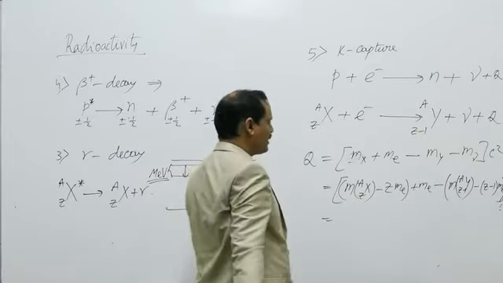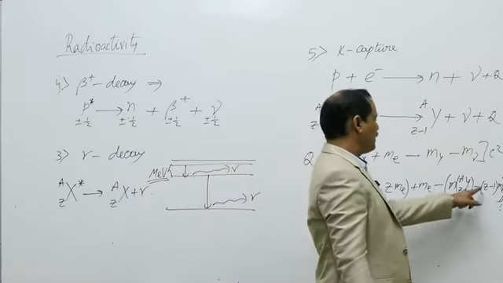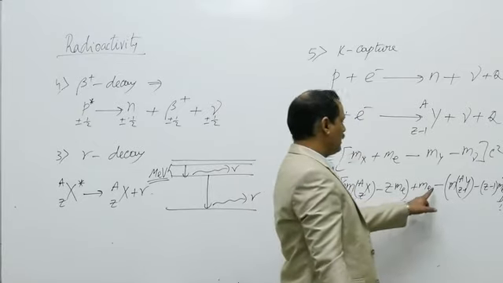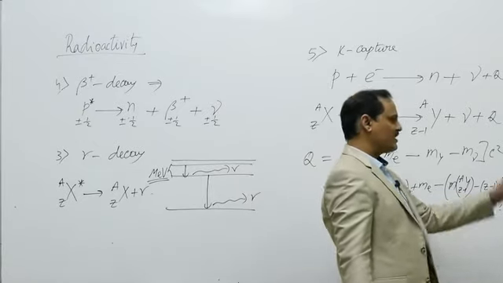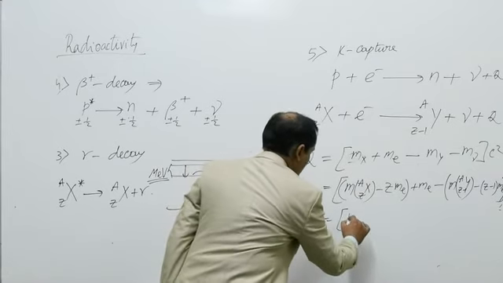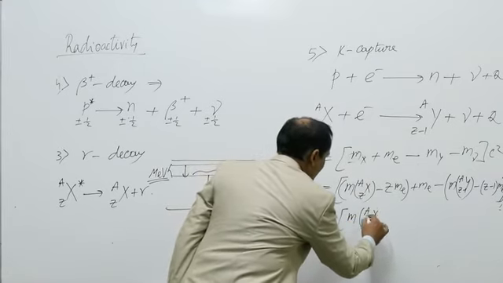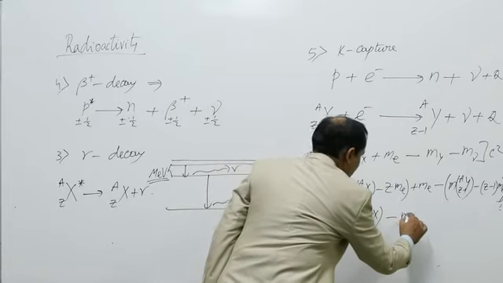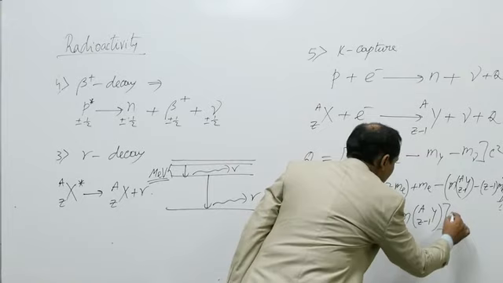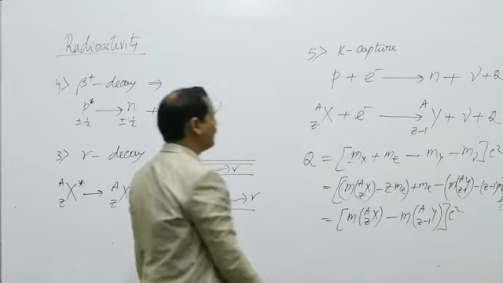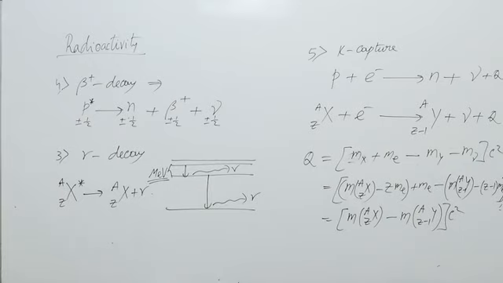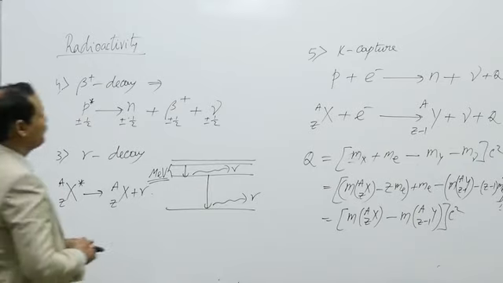So here you can see minus Z m_e and here plus Z m_e is cancelled. Here plus m_e and here minus m_e, that is also cancelled. So Q value is (M_A X Z minus M_A Y Z minus 1) into c square. This is the Q value of K capture.